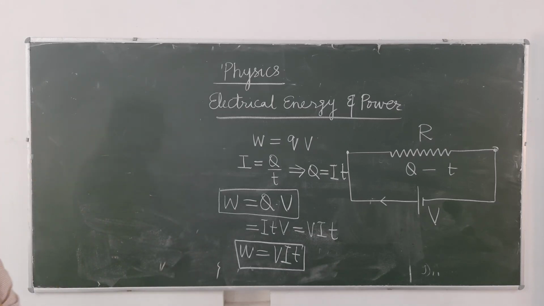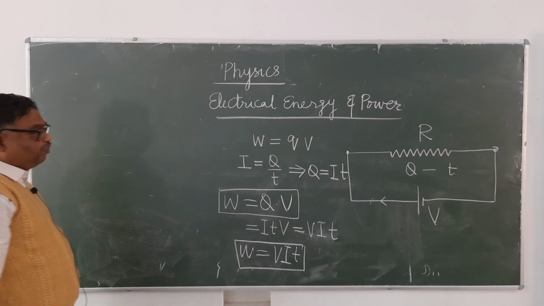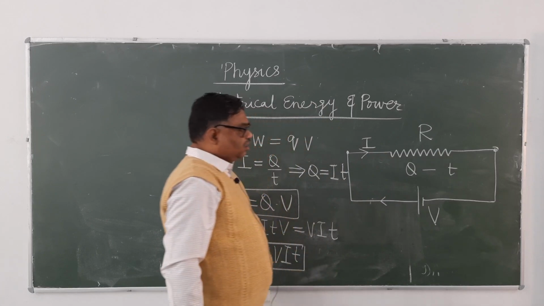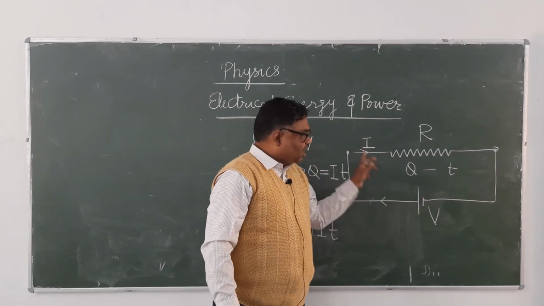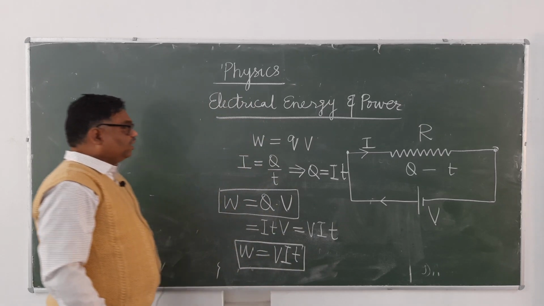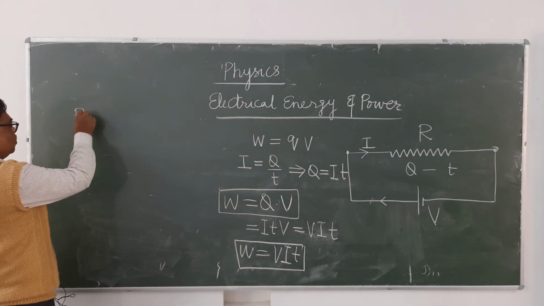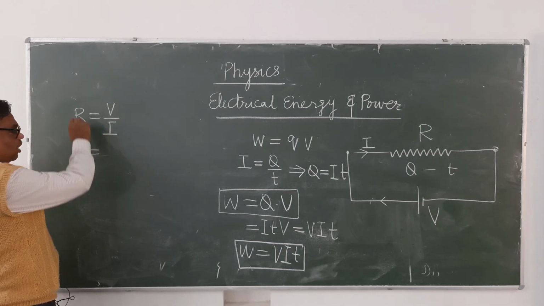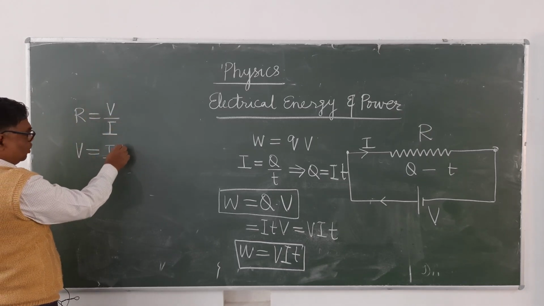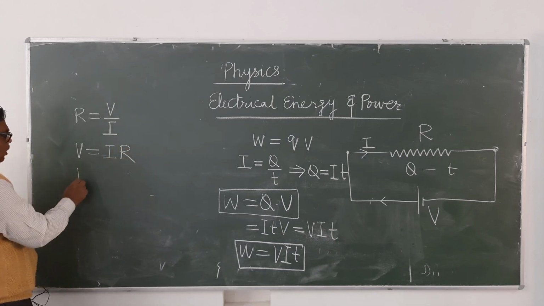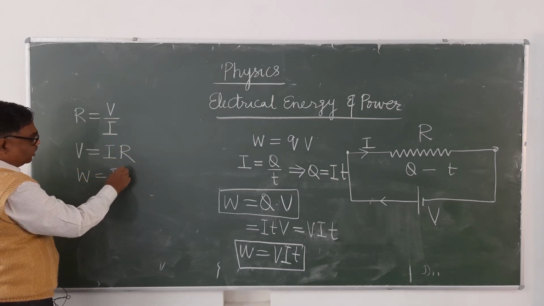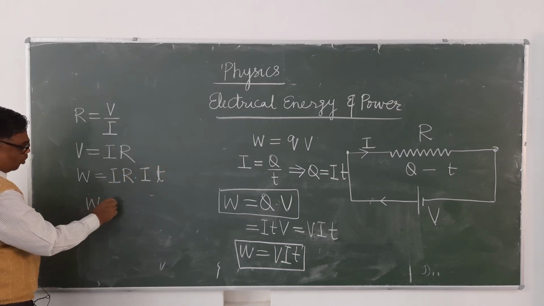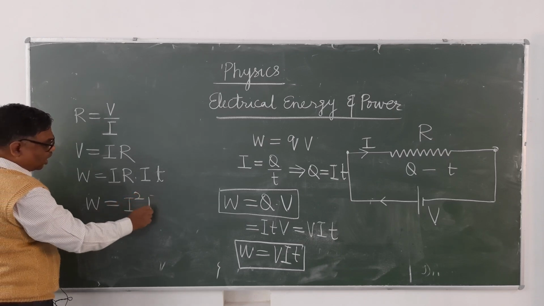Now see here, what will be the relation between V and R? We know that R equals V upon I. Therefore, from Ohm's law we know this relation: V equals I into R. So what will you write? W equals I into R into I into T. So we can write W as I square R T.